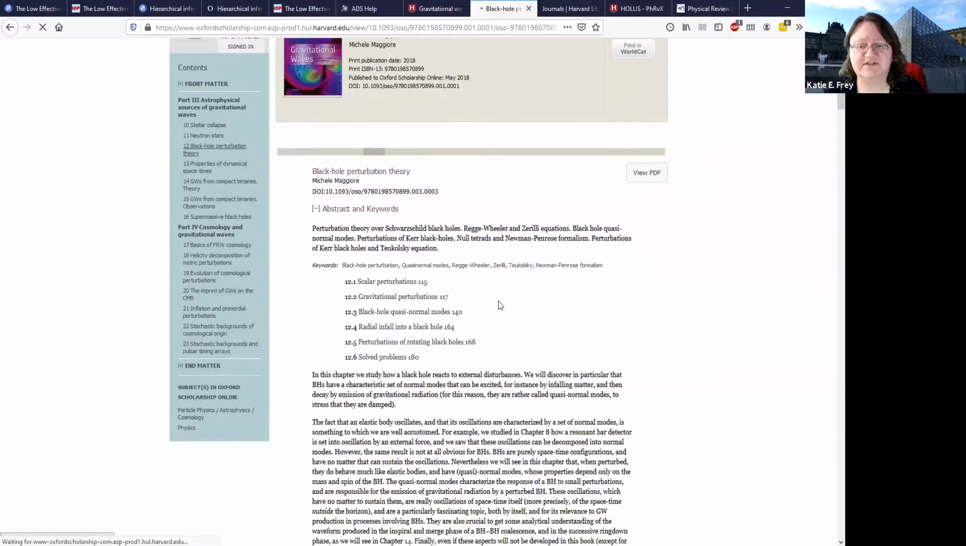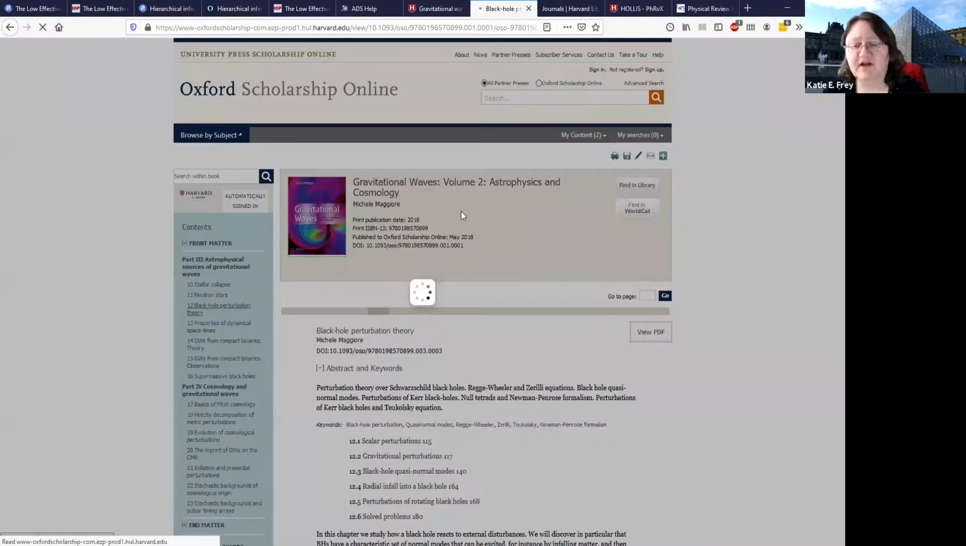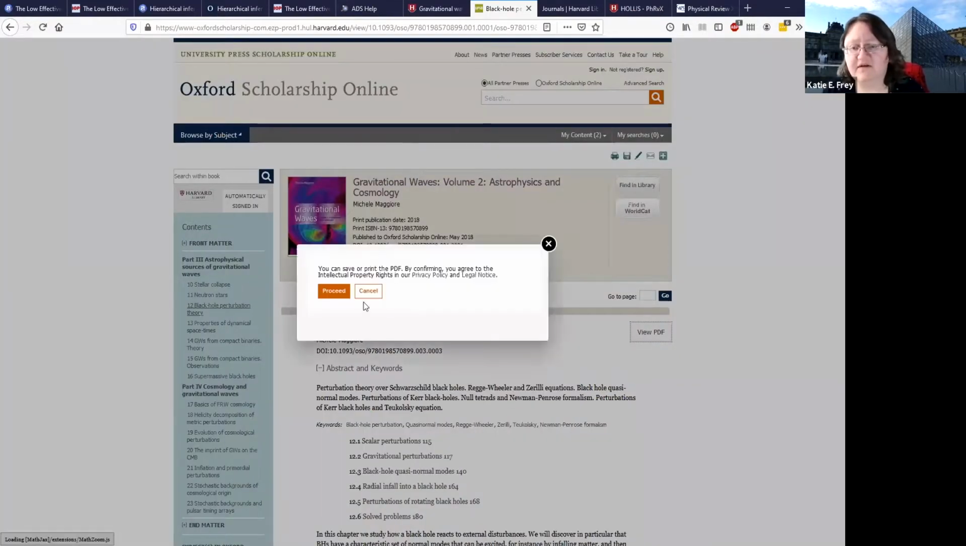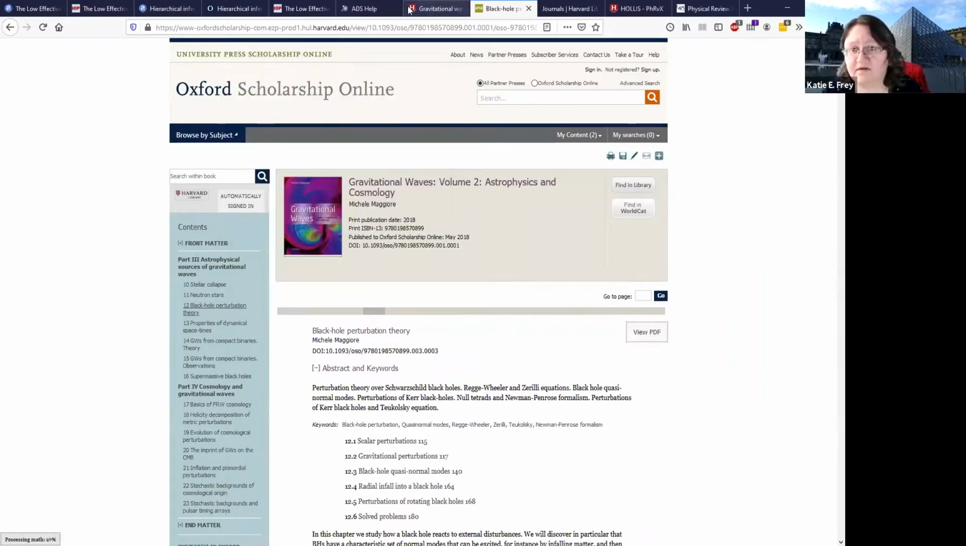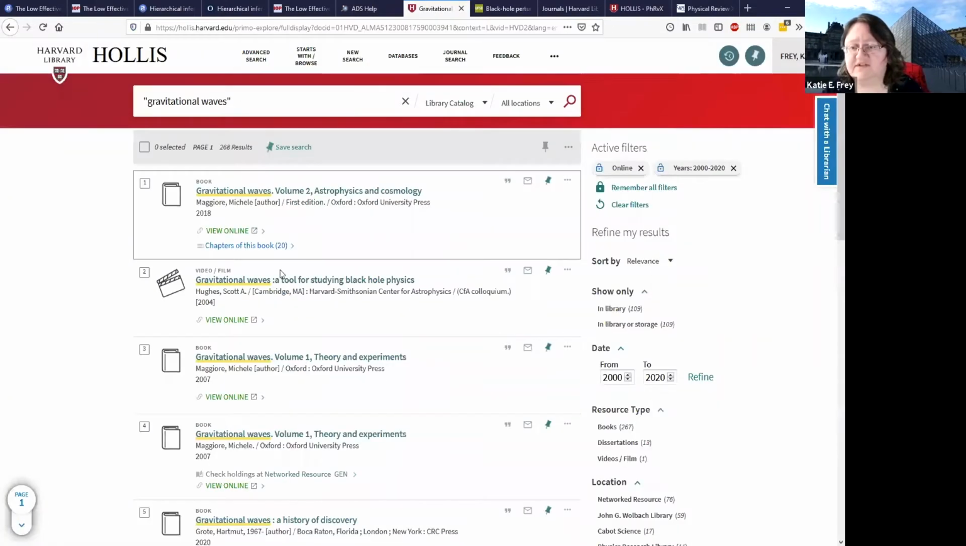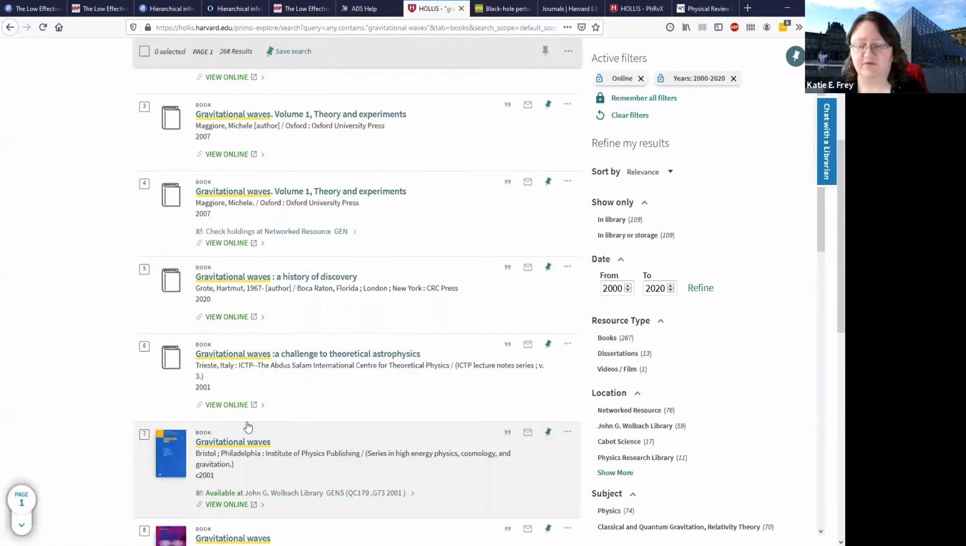Here we go. So here's the full text of the chapter, and you can also click here to view a PDF of that particular chapter, save it to your computer so you can read it later if you'd like. Anyways, there, it lets me save it to my computer. And again, those links are all right down here as well, these view online links, so it should also bring you right to the online resource.